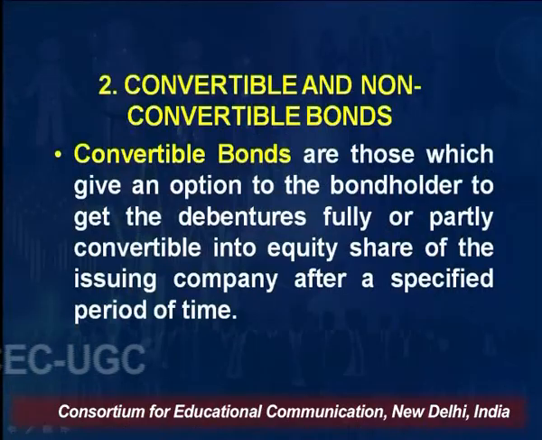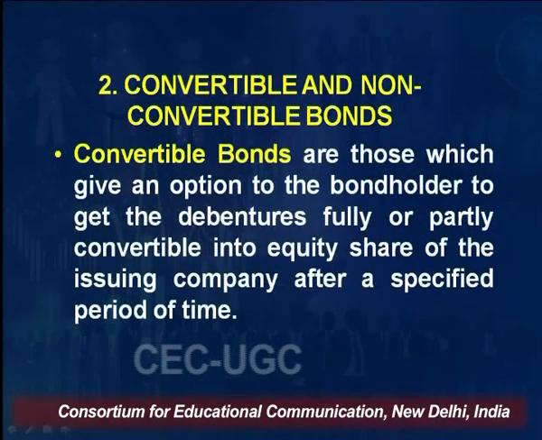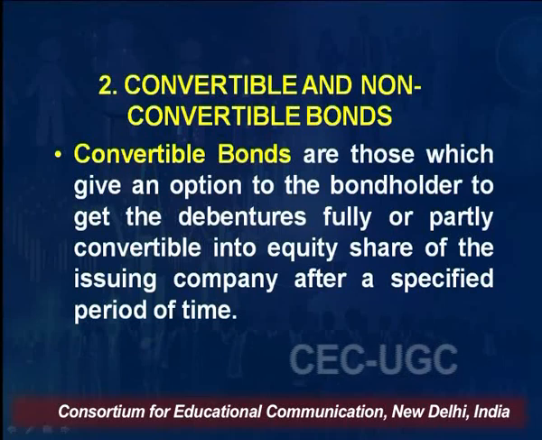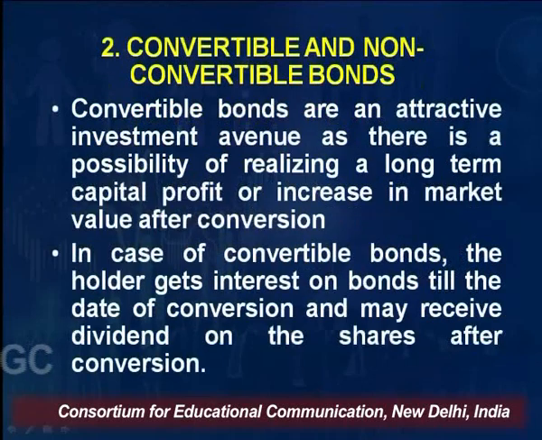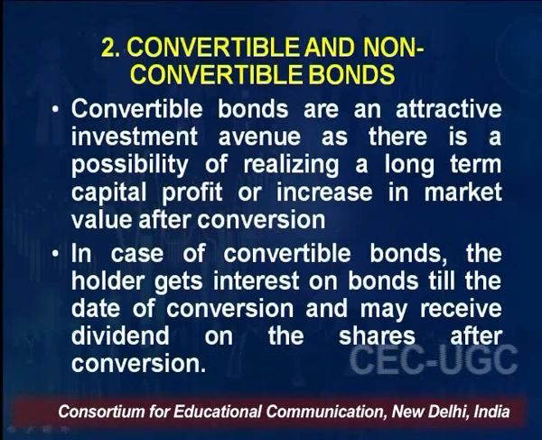Simply speaking, convertible bonds are those bonds where a part of the money or the full amount is converted into equity shares after a specific period of time, right? Convertible bonds are an attractive investment avenue, as there is a possibility of realizing a long-term capital profit or an increase in the market value after a conversion.